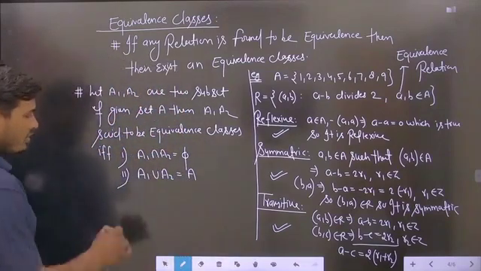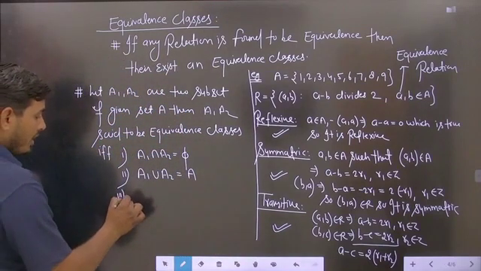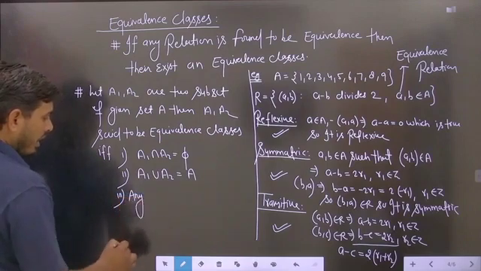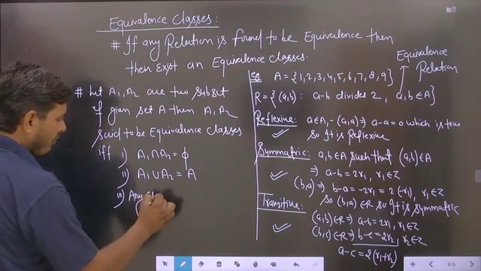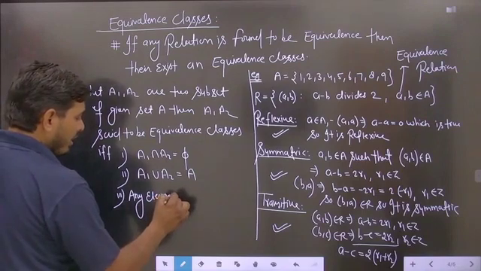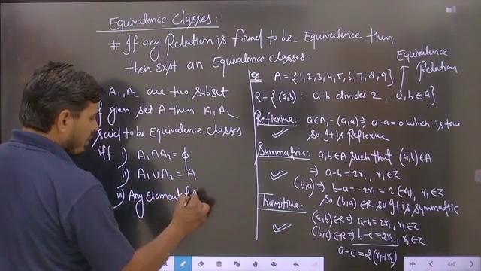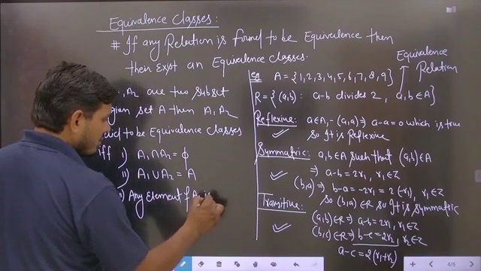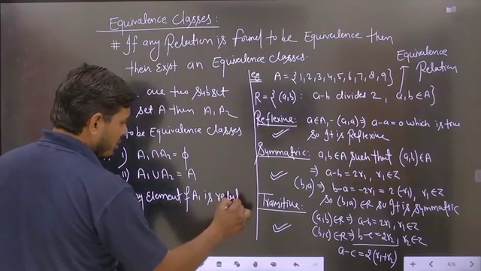And the third condition: any element of A1 is related to relation R.